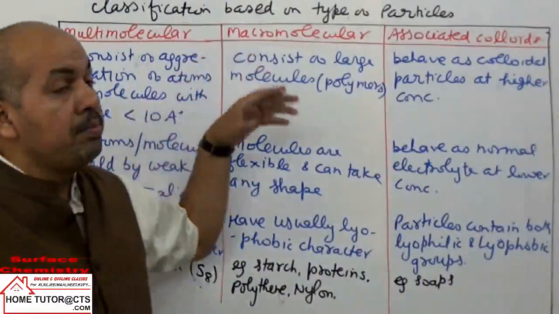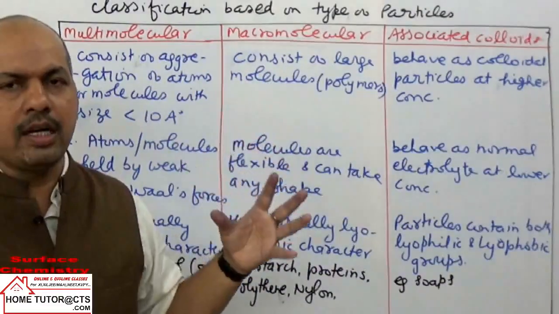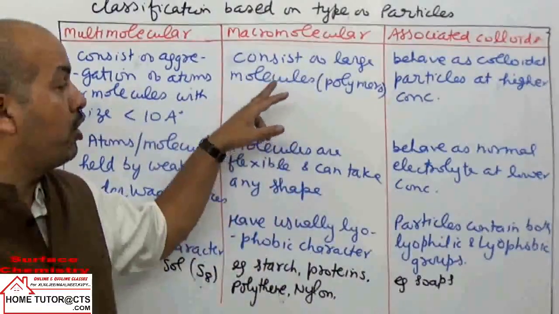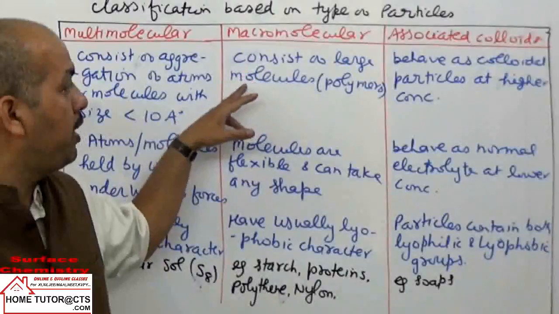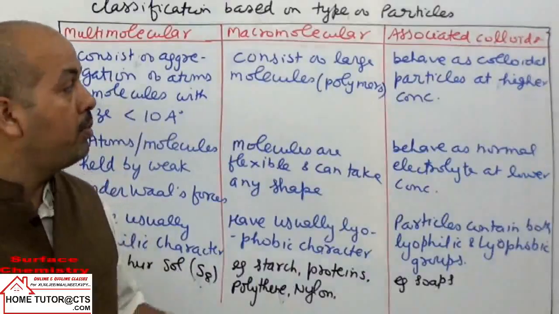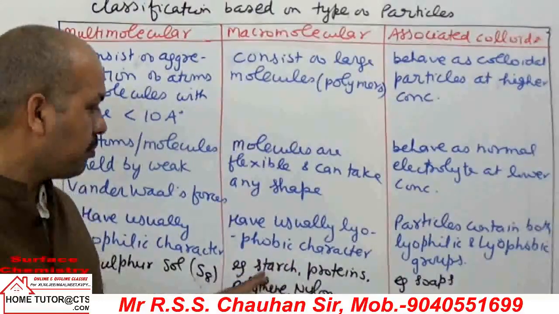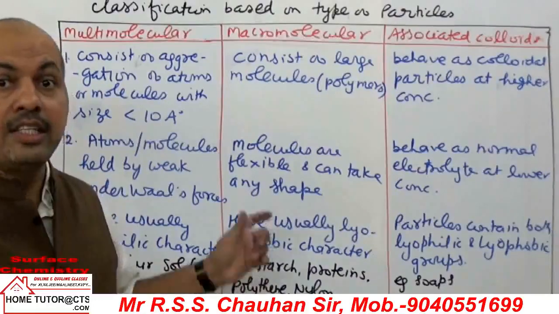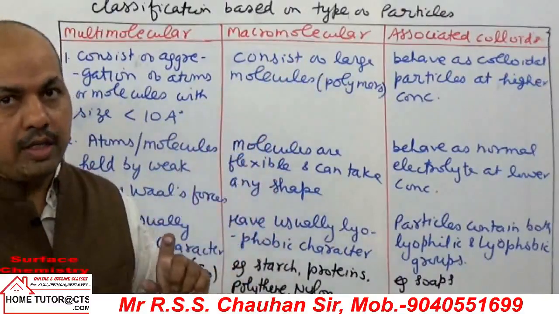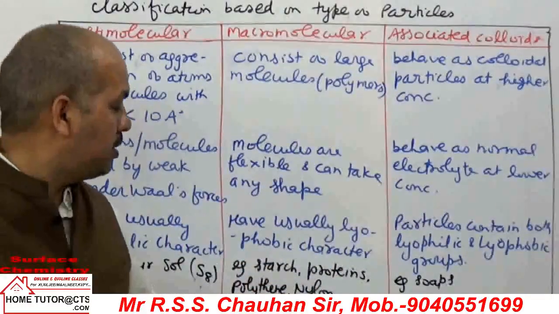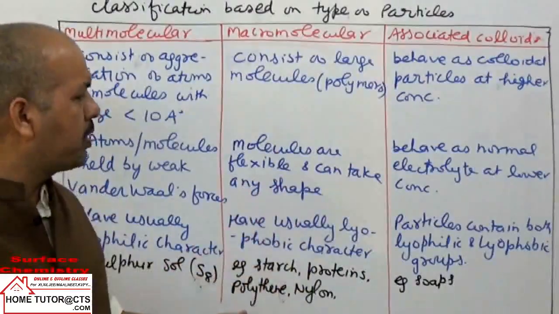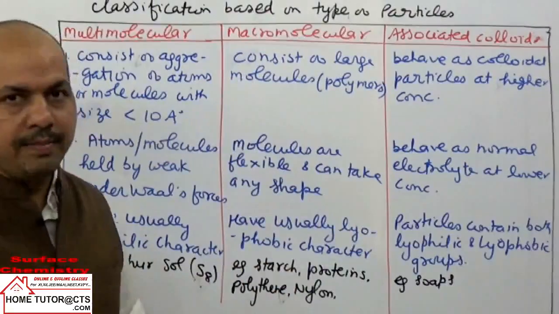Now the macromolecular case. In this case the particles themselves have a large size, big enough to be in the colloidal range. They consist of large molecules, normally polymers, natural or synthetic. Natural ones include starch, cellulose, proteins, and enzymes. Synthetic ones include polythene, nylons, and rubber.